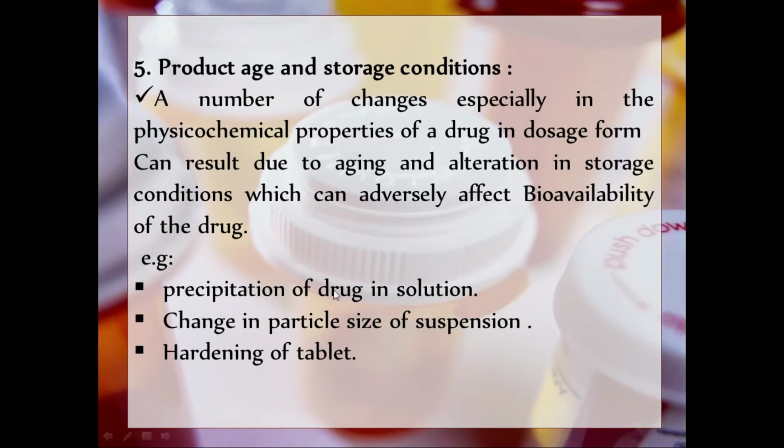Example, precipitation of drug in a solution, change in particle size of a suspension, and hardening of tablets. Means upon storage for a longer duration, there might be precipitation of drug in solution if your drug is in solution form, change in particle size if it is in suspension form, and in a solid dosage form, the tablet may become hard. So more product age will also alter the absorption of your drugs.